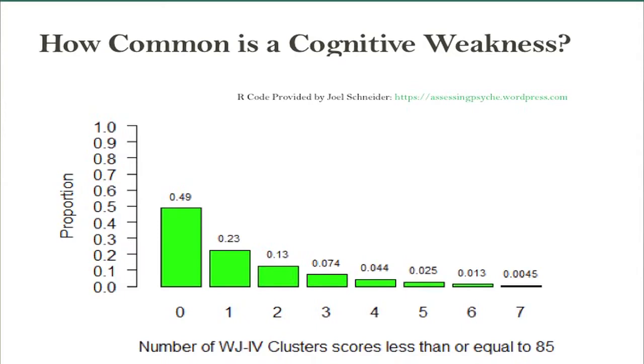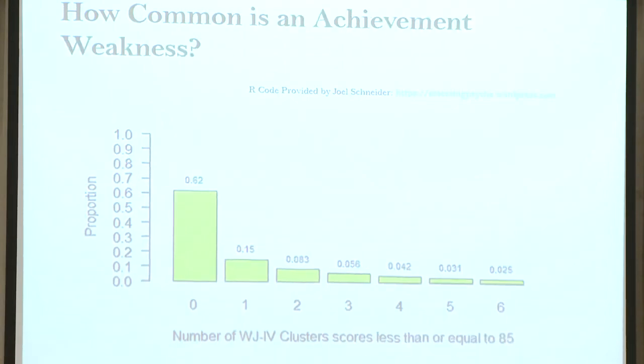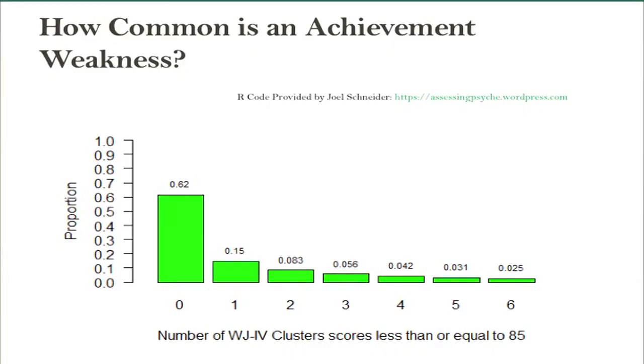This is all the kids you're ever going to test. Over 1 in 10 will have at least 2. So, roughly speaking, 51% of every kid you're going to test is going to have at least 1 cognitive weakness. Pretty common. How common is an achievement weakness?